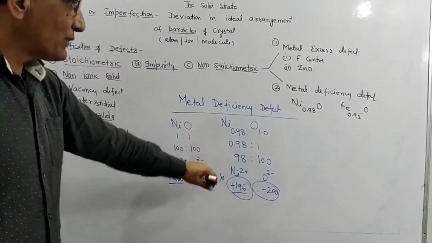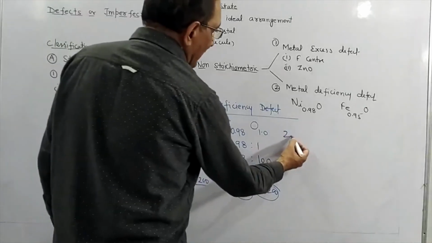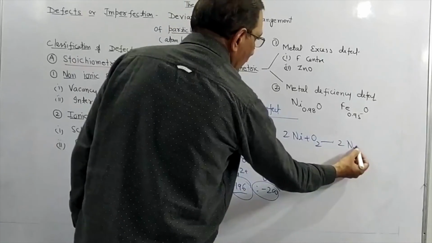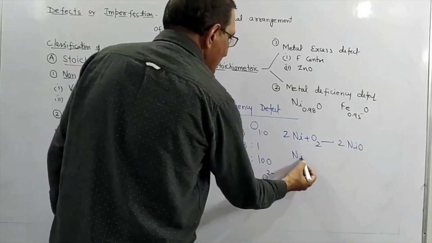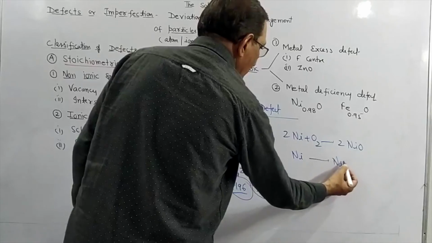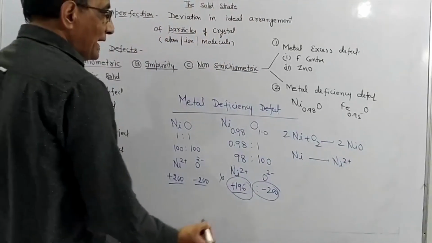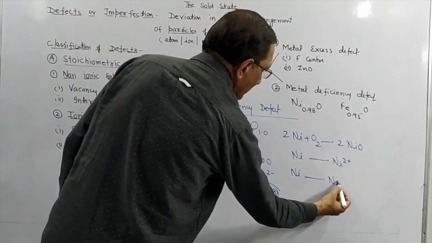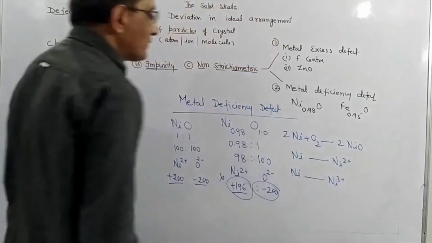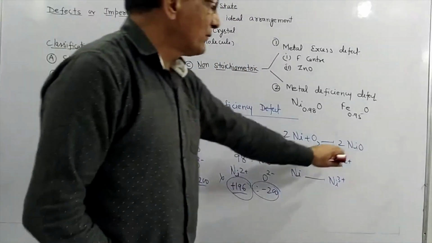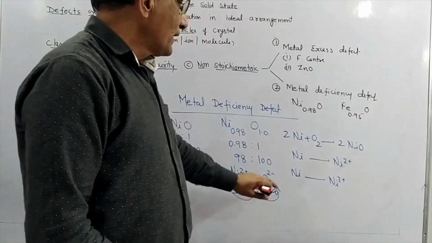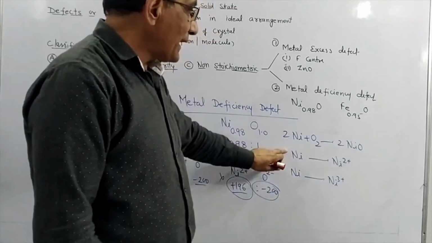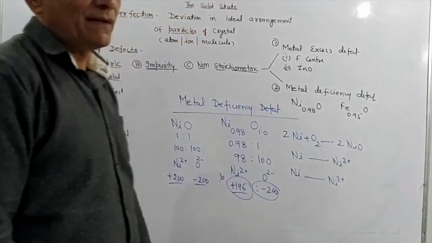So what happens, students? When we prepare NiO, we react Ni with O2 and we get NiO. In this process, Ni is converting into Ni2+, but Ni is also found in the form of Ni3+. So when we prepare NiO by reacting Ni and oxygen, most of the Ni gets converted into Ni2+, but some Ni atoms convert into Ni3+.